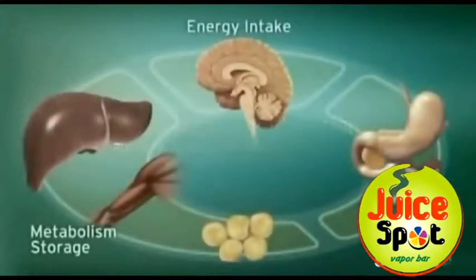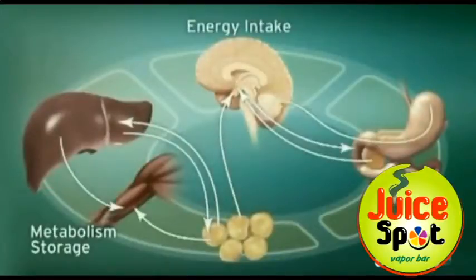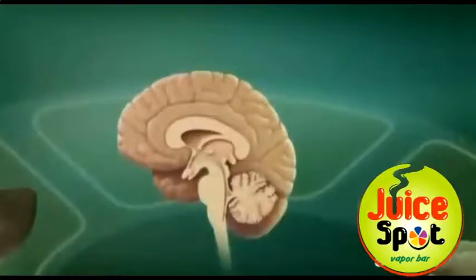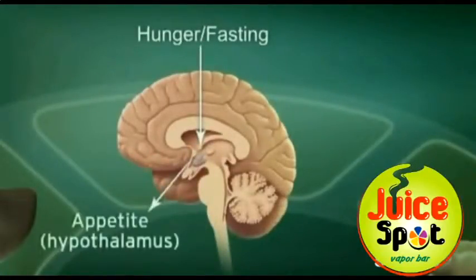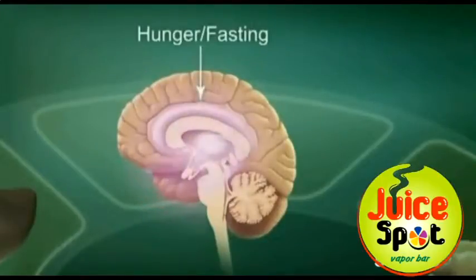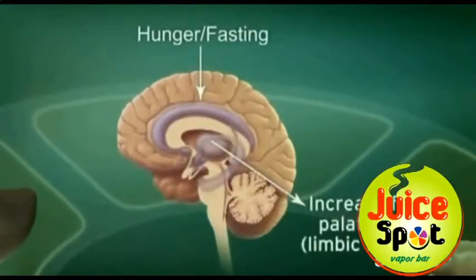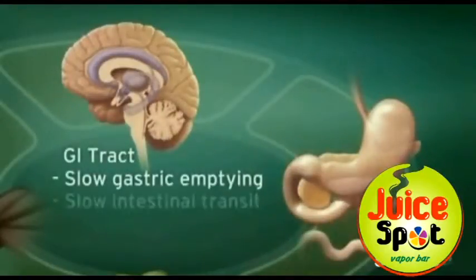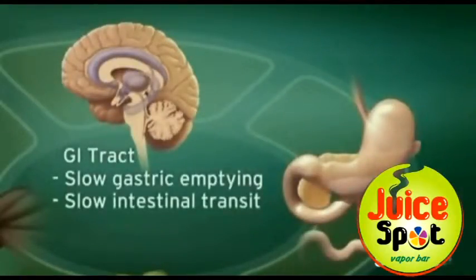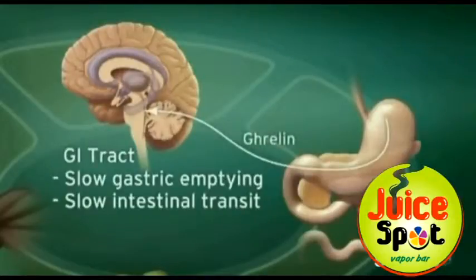Endocannabinoid system activity in the central nervous system regulates food intake. For example, ECS stimulation by hunger and fasting signals stimulates appetite and increases the palatability of food. Endocannabinoids slow gastric emptying and GI transit and appear to stimulate secretion of ghrelin, a neuropeptide that increases appetite and